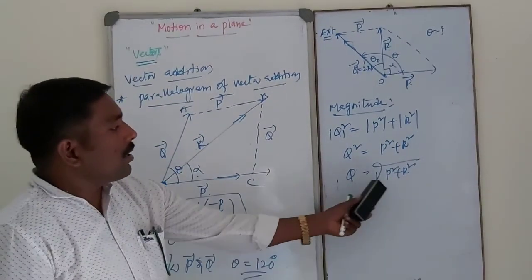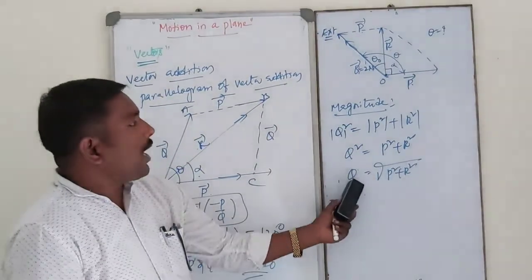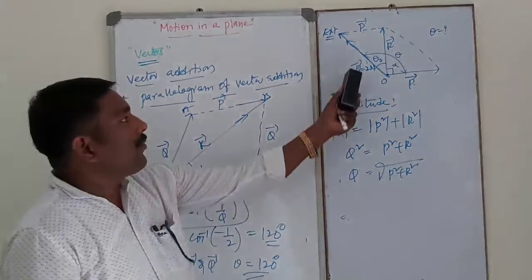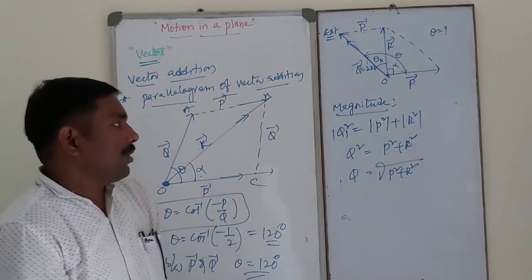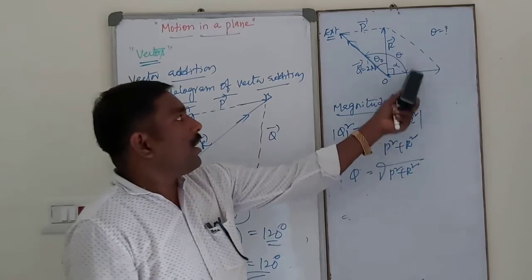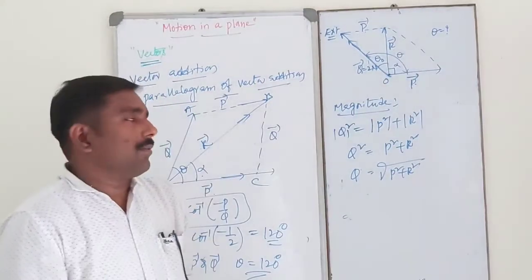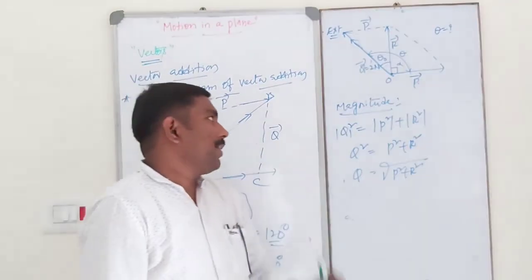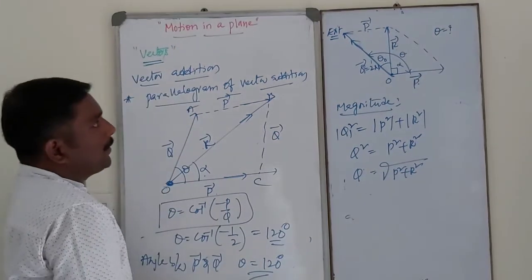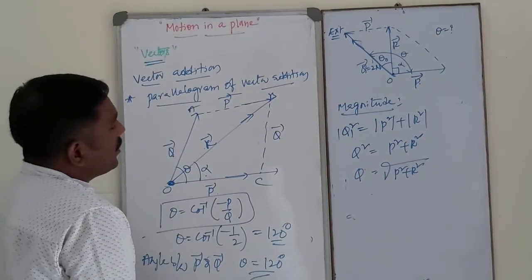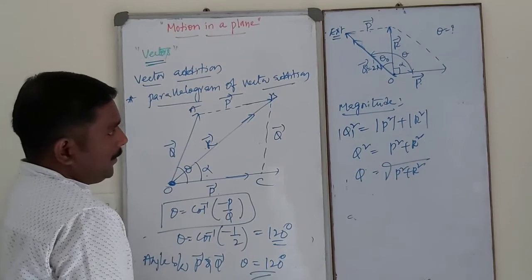So by using this formula we calculate the magnitude of Q whenever P and R values are given. Okay students? So parallelogram law vectorization is very, very important.